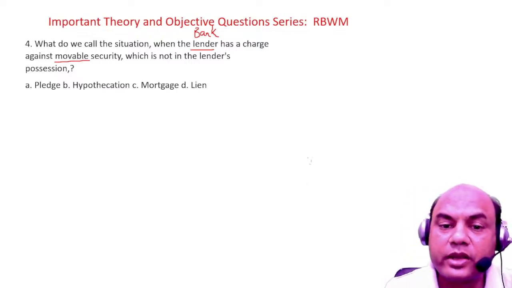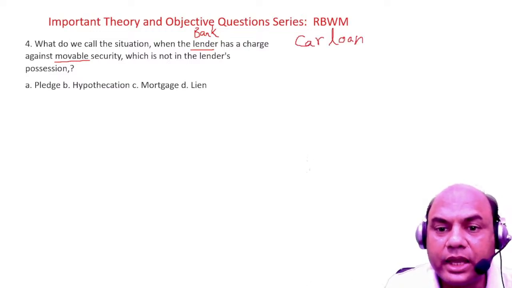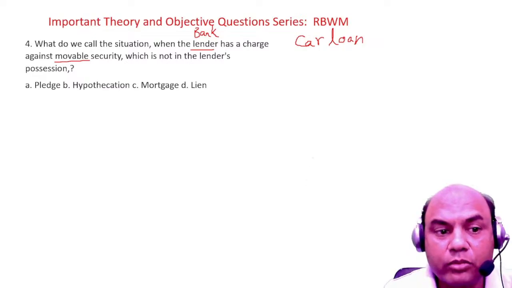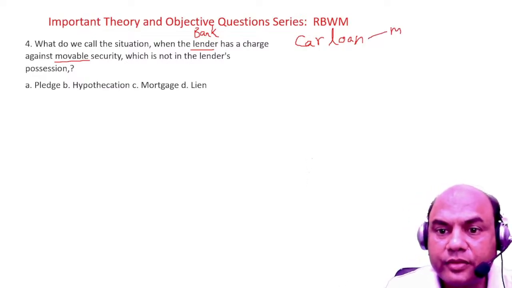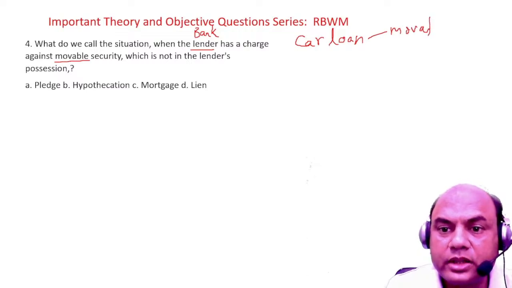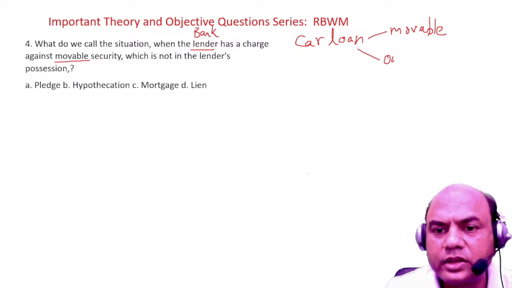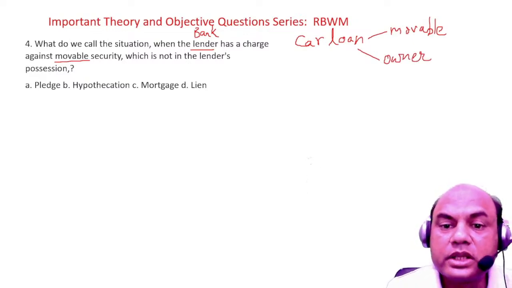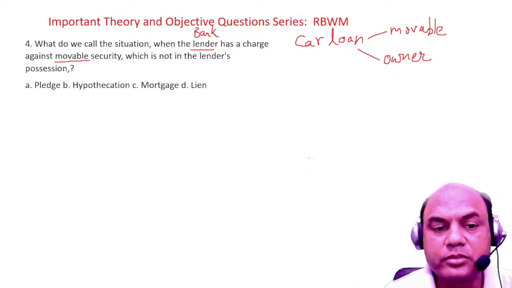Suppose I give you a car loan. Is the car with the bank every time? No. Is a car movable? Yes. So the car is movable and not with the bank. That car is with the owner, right? So the charge created on this car is called what? Pledge, hypothecation, mortgage or lien?